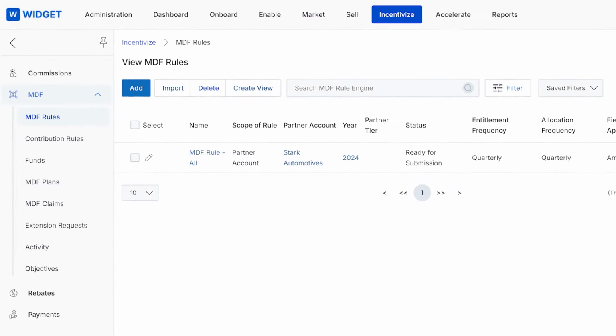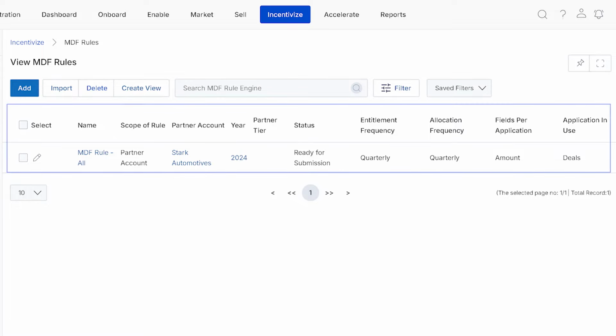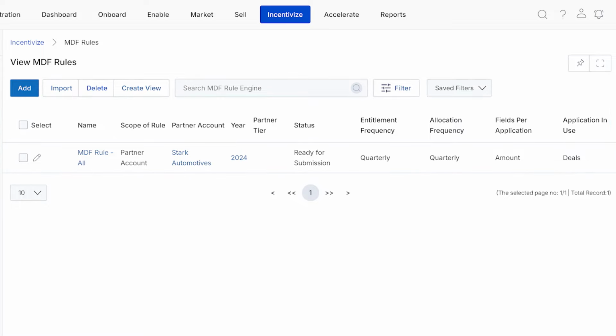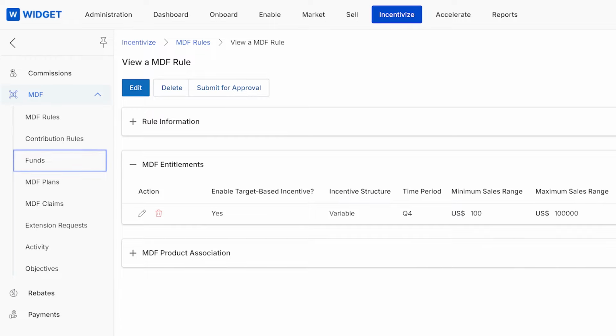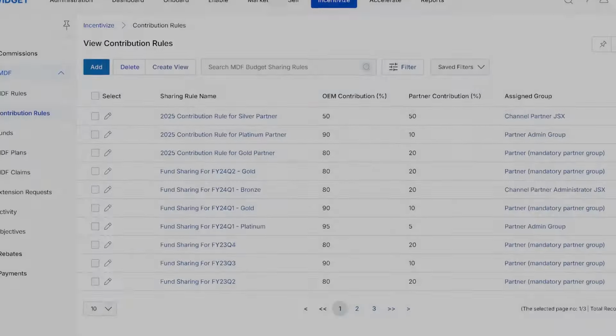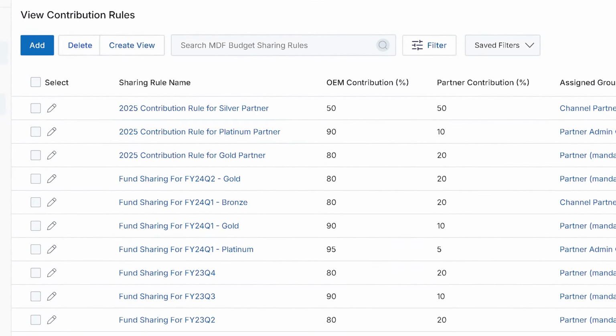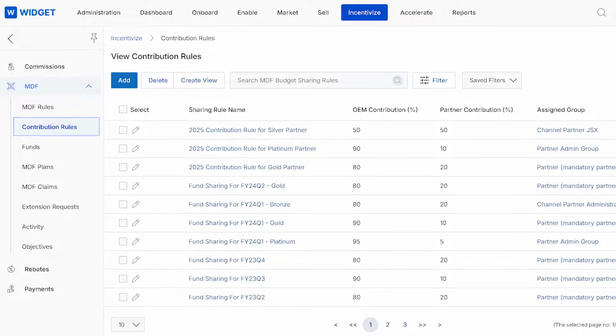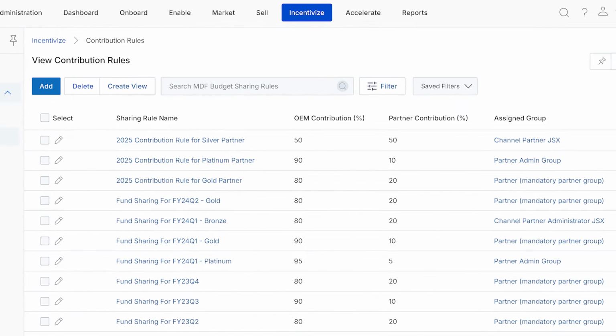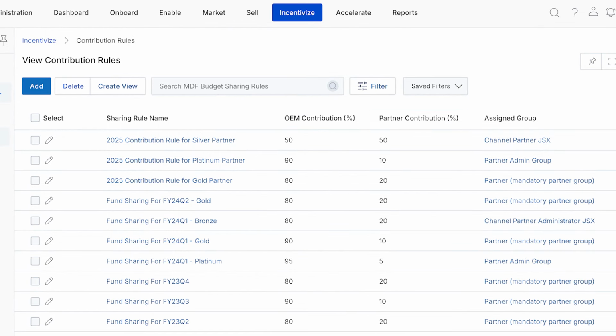At the core of MDF management is the MDF rules engine, which defines who is eligible, how incentives are calculated, and when funds are allocated. These rules dynamically control MDF behavior across funds, plans, and claims, eliminating the need for manual enforcement. The rules engine also supports target-based incentives, enabling MDF entitlements to scale based on sales performance. Contribution rules define how MDF investments are shared between OEMs and partners, ensuring transparency and predictable co-funding.